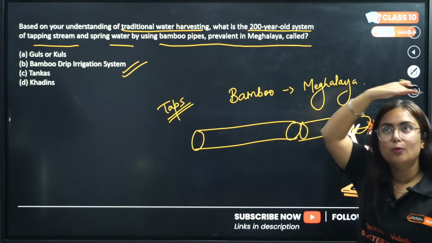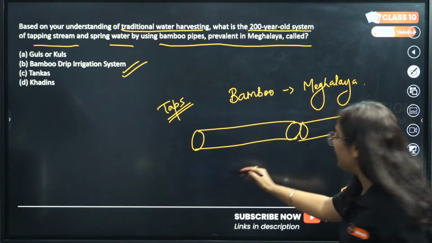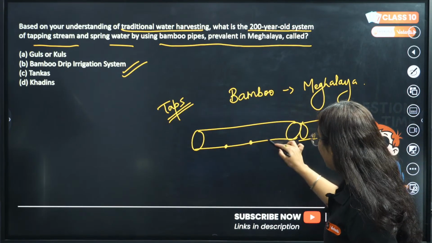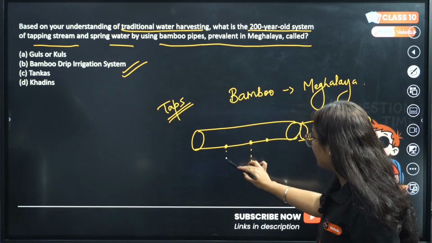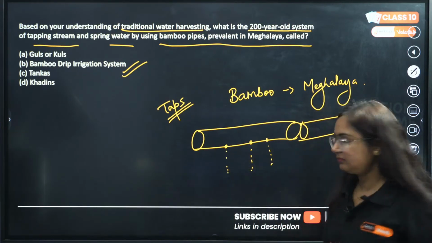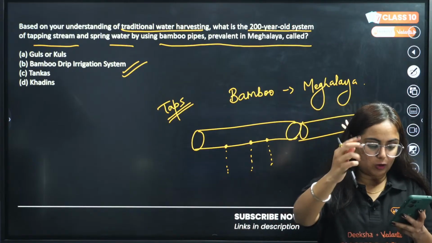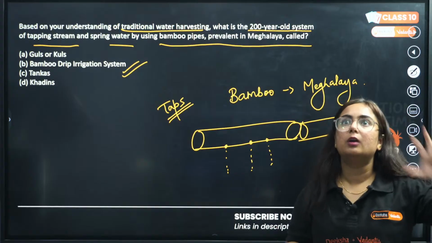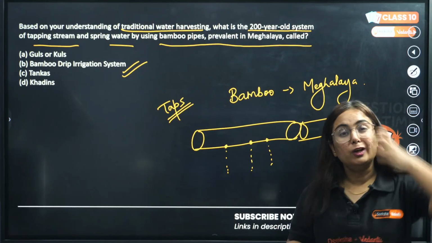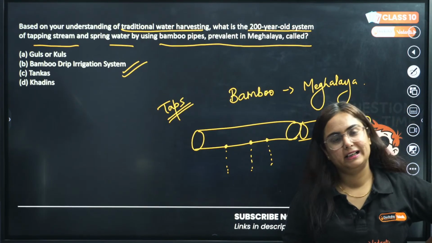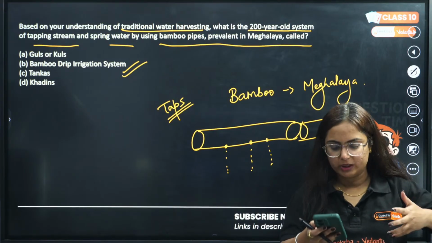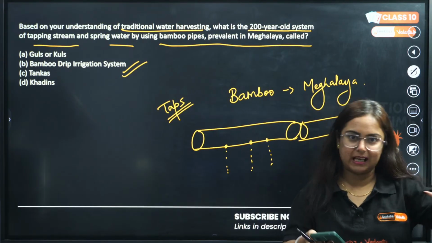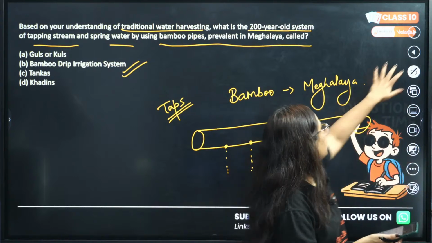Sometimes they are moving above the agriculture fields, there are spaces, and irrigation is going with the help of drip irrigation. So a very, very good, eco-friendly system is found in Meghalaya. To study about it, if you guys have time anyway after class 10th board exams.